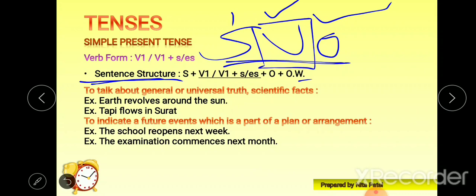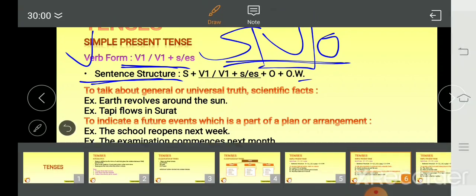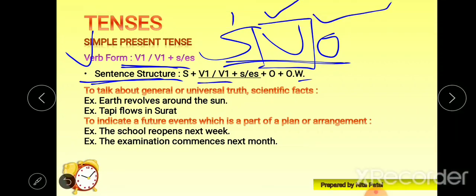Every tense has a different formation of a verb. They use different helping verbs as well, supporting verbs as well, but they have a different formation of the verb. Now in simple present, as we know, it always has V1 or V1 plus S or ES form. So S plus V1 or V1 plus S or ES plus O plus other words, right?